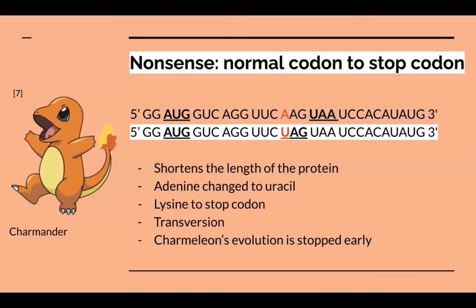Another single point mutation that can happen is a nonsense mutation. Nonsense mutations change a normal codon to a stop codon, which shortens the length of the protein. Here, the first adenine in lysine is changed to a uracil, so it's considered a transversion. Since Charmeleon's protein was stopped short, so will its evolution, so it will actually be Charmander instead.